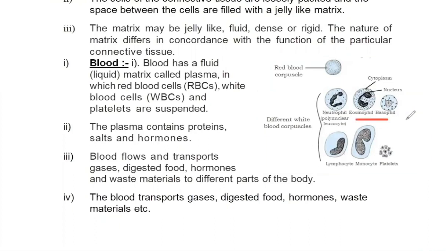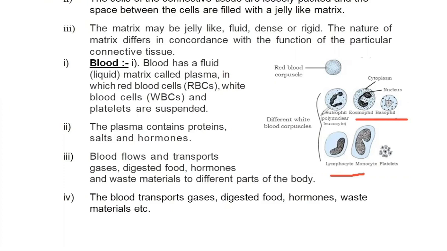One is granulocytes, because they have granular cytoplasm. Another are agranulocytes, which do not have granules in their cytoplasm. Then these are neutrophils, eosinophils, and basophils. These WBCs are of three types: neutrophil, eosinophils, and basophil.